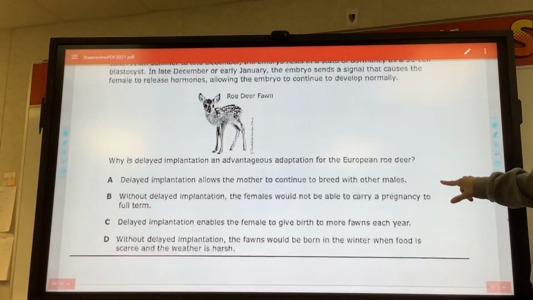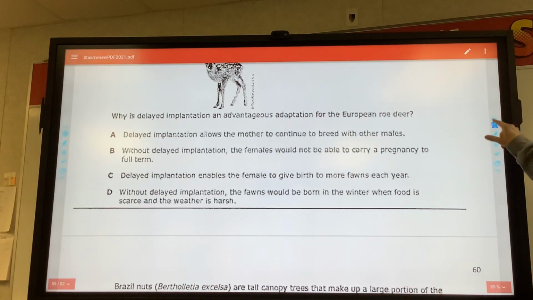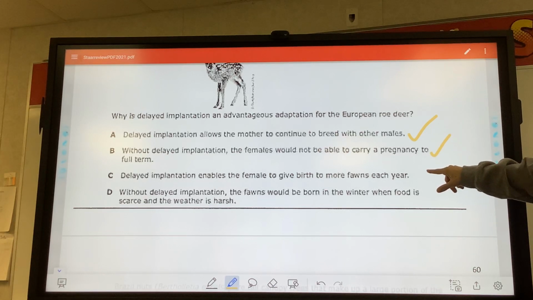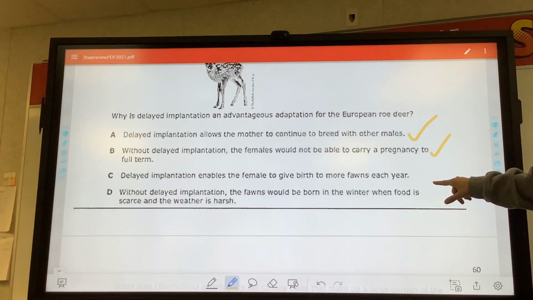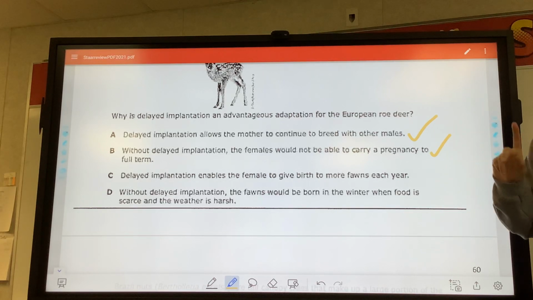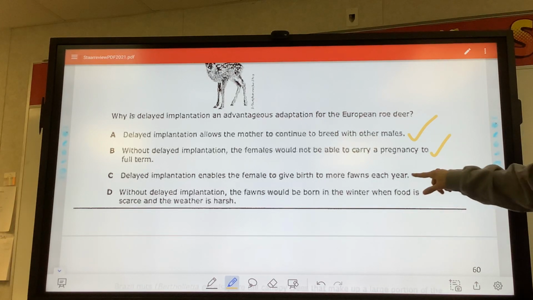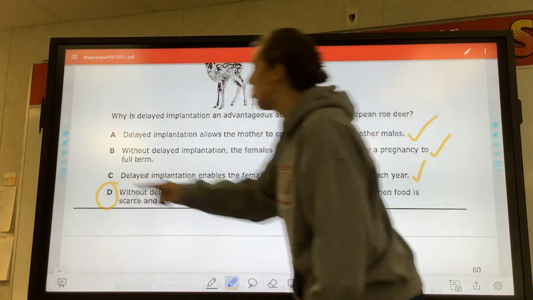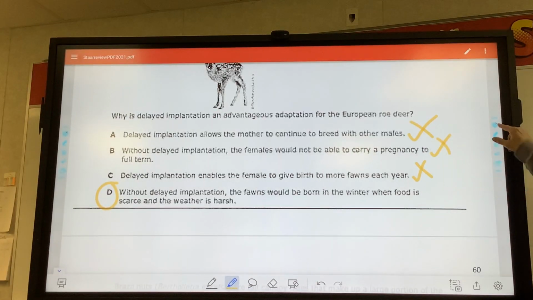So why is delayed implantation advantageous? Why is it an advantage? Delayed implantation allows mother to continue to breed with other males. That's not why. Without delayed implantation, females would not be able to carry pregnancy to term. We don't know about that. Delayed implantation enables females to give birth to more fawns each year. If anything, it would be fewer fawns because they would delay. And then without delayed implantation, fawns would be born in the winter when food is scarce. Yes, so you do want that one right there. Sorry, these are all X's.